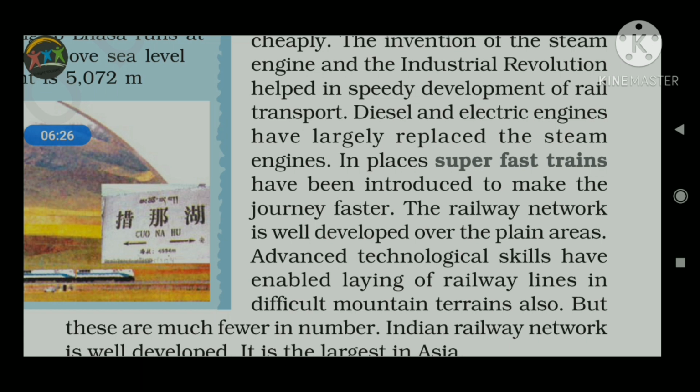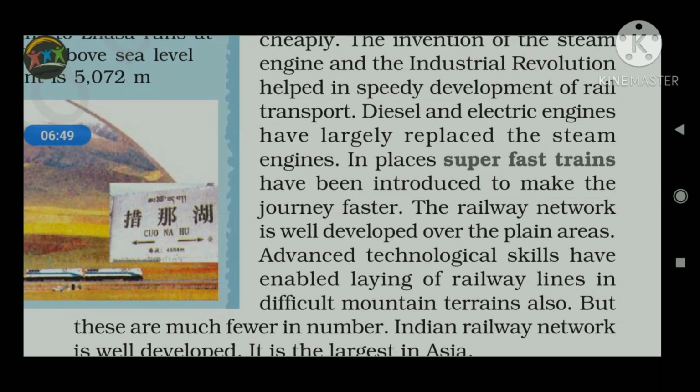Next one, the railway network, where we can see the development of the railway network. First of all, we have to keep in mind any transport system used to develop on the basis of the demand. Demand of what? Demand of the routes. So where the population concentration is very high, in such places we can see the development of the railway system, very particularly the plain areas, they are very much